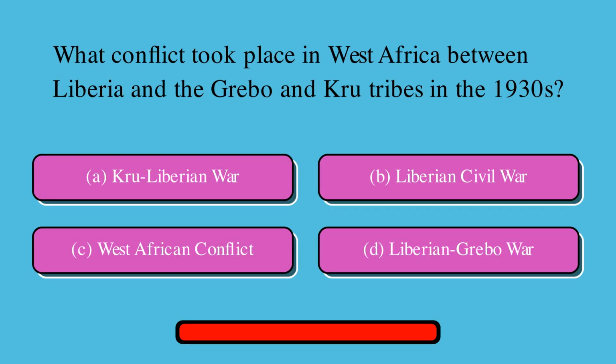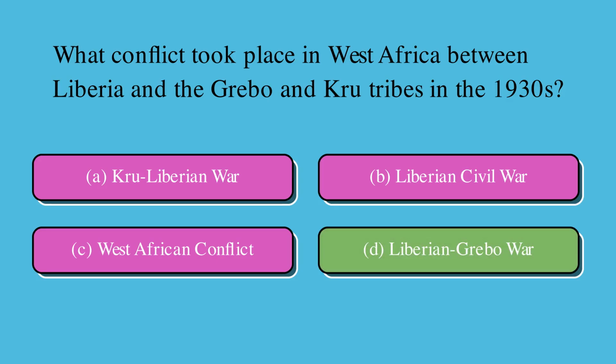What conflict took place in West Africa between Liberia and the Grebo and Kru tribes in the 1930s? A. Kru-Liberian War, or B. Liberian Civil War, or C. West African Conflict, or D. Liberian Grebo War? Correct answer is D, Liberian Grebo War.